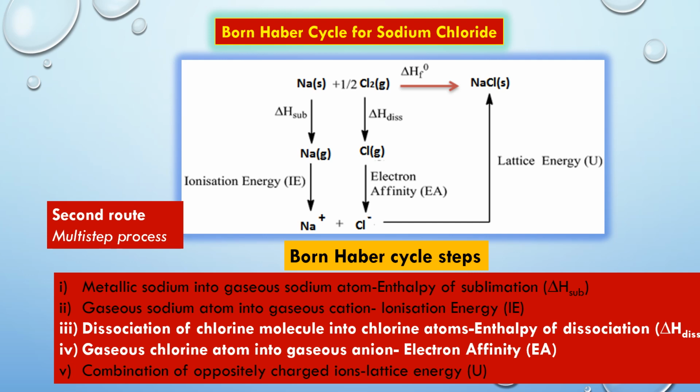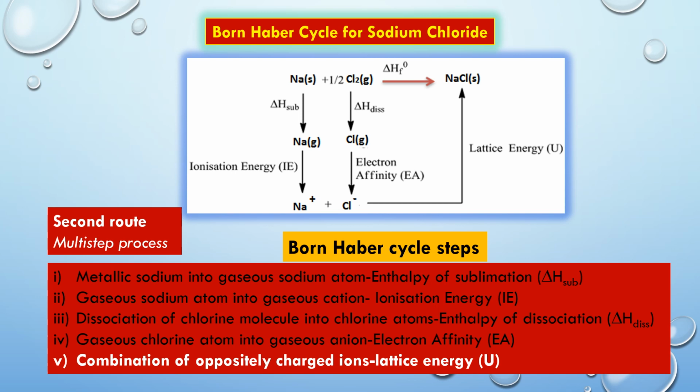Next step is the conversion of gaseous chlorine atoms into chloride ions. The amount of energy released when 1 mole of gaseous chlorine atoms are converted into chloride ions in the gaseous state is called electron affinity. It is represented by capital EA, electron affinity.